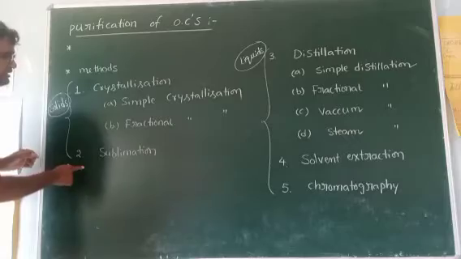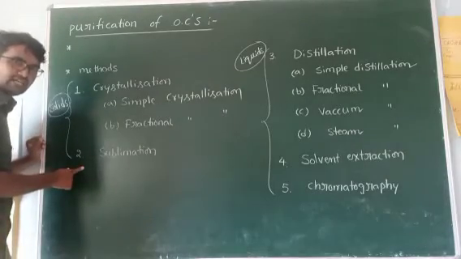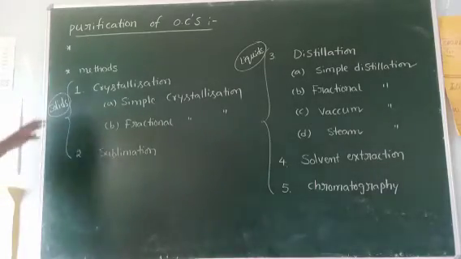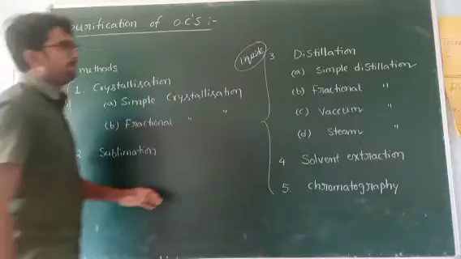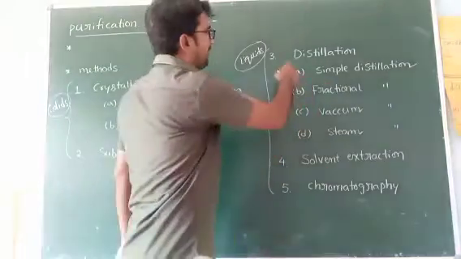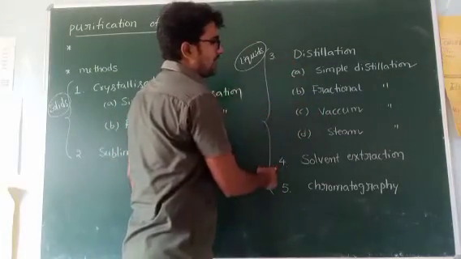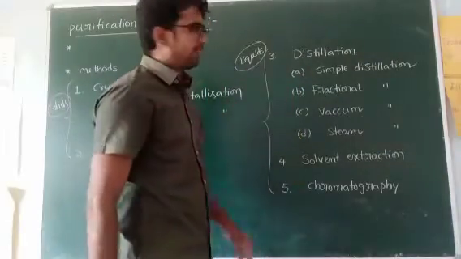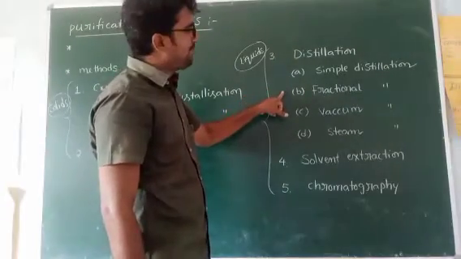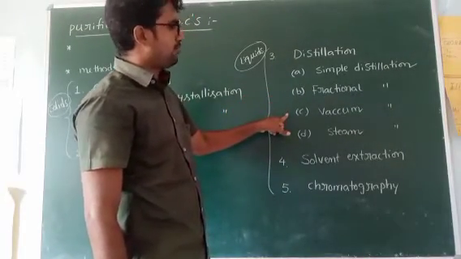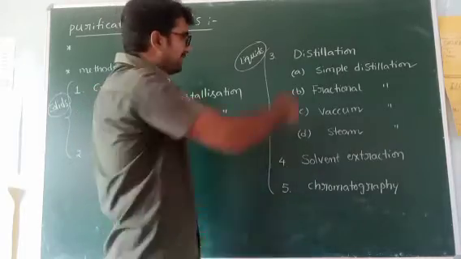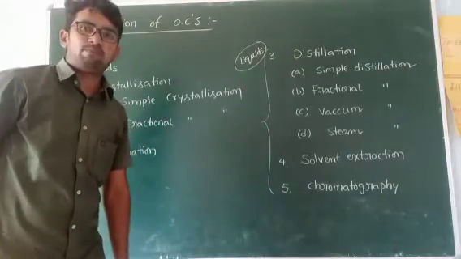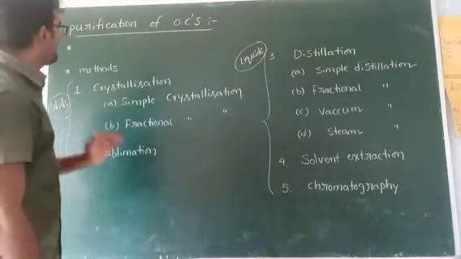These two techniques, crystallization and sublimation, are used for solids only, so solid organic compounds. The remaining three: third one is distillation, fourth one solvent extraction, fifth one chromatography. Again distillation has four types: A, simple distillation; B, fractional distillation; C, vacuum distillation; D, steam distillation. These methods are for liquid organic compounds purification. Now I will explain the first method.